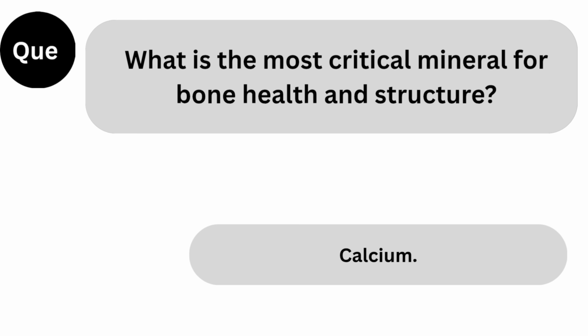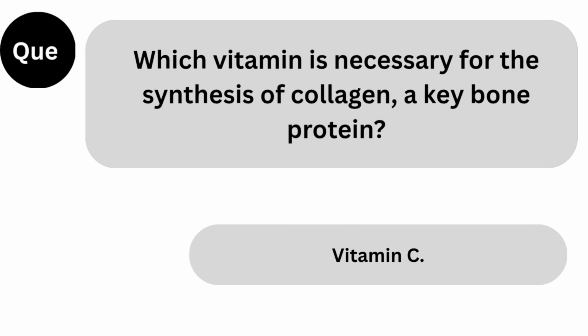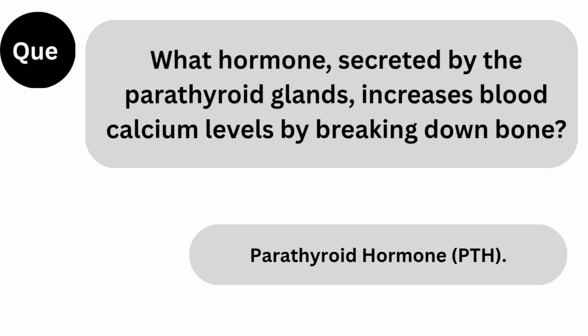Next question. What is the most critical mineral for bone health and structure? Answer. Calcium. Next question. Which vitamin is essential for the absorption of calcium in the intestines? Answer. Vitamin D. Next question. Which vitamin is necessary for the synthesis of collagen, a key bone protein? Answer. Vitamin C.